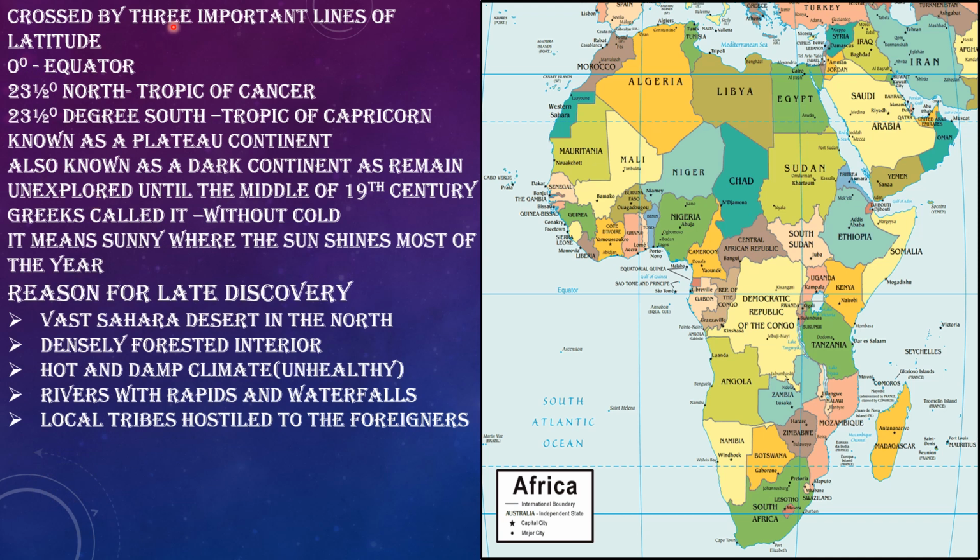These are the surrounding water bodies, the surrounding seas and oceans, as well as the straits and the isthmus that is present in and around the continent. So next we go to